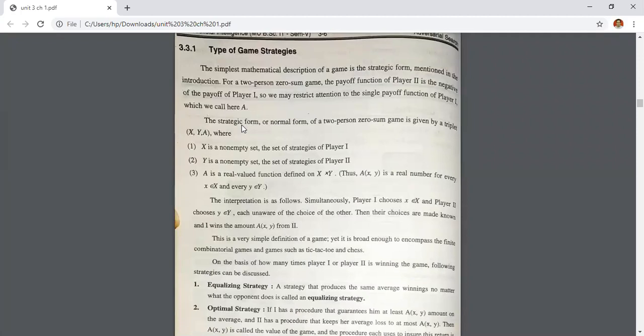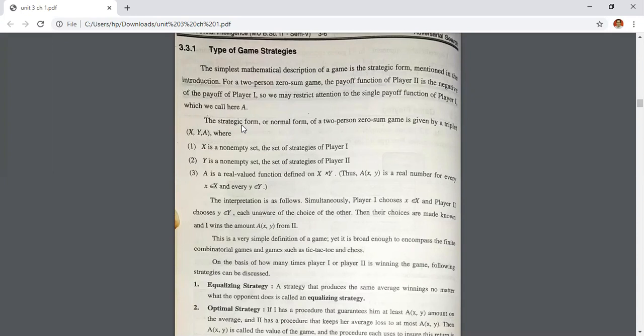X is a non-empty set, a set of strategies of player 1. That means X consists of the strategies of player 1 and Y consists of the strategies of player 2. And A is your payoff, a real-valued function defined on X and Y.